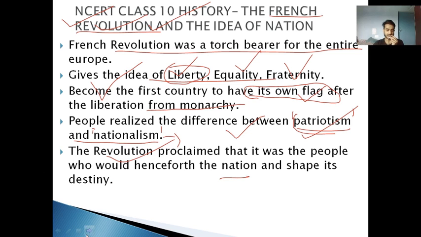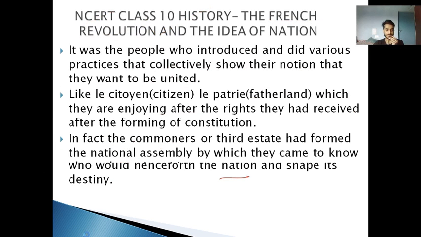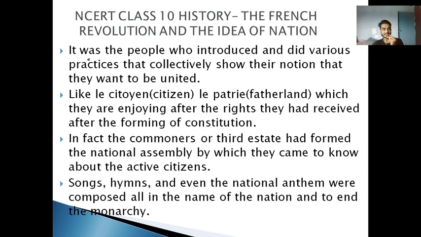I hope you understood. Let's move towards the next slide. It also gives the lesson to the entire world. It was the people who introduced and did various practices and collectively show their notion that they want to be united, right? वहाँ के लोग ही थे, वहाँ की जो पब्लिक ही थी, जनता ही थी, they involved in some different activities, right?